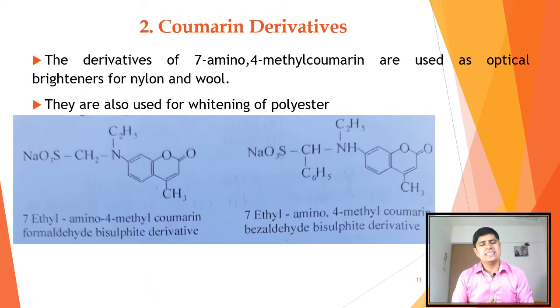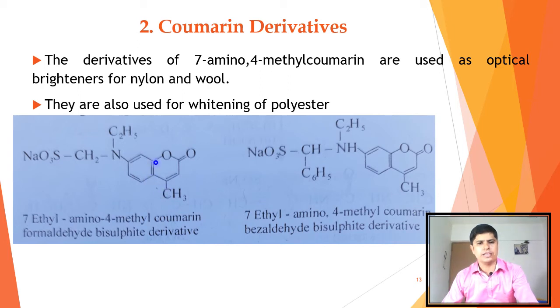Now let's see the second class of optical brightener, coumarin derivative. The derivatives of 7-amino-4-methyl coumarin are used as optical brighteners for nylon and wool. If we number this coumarin ring, the oxygen is 1, the carbonyl carbon is 2, then 3, 4, 5, 6, 7.